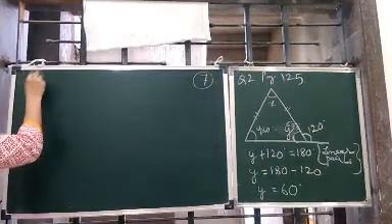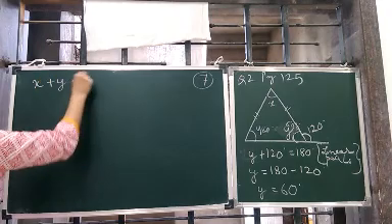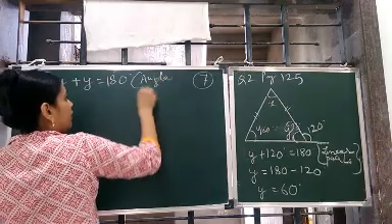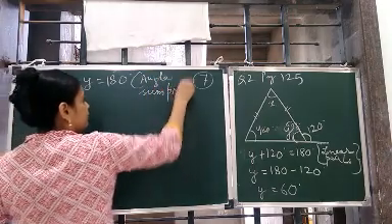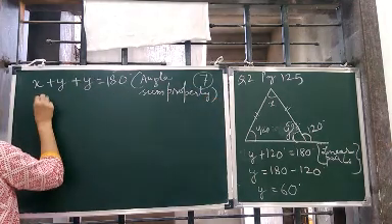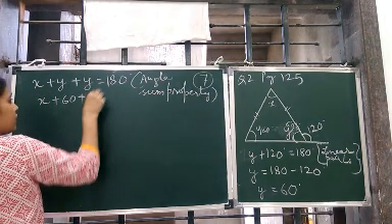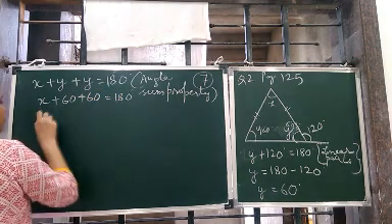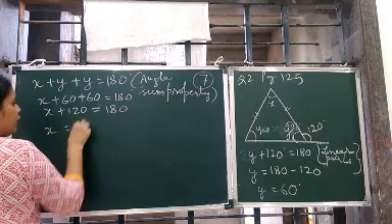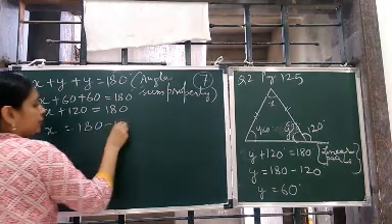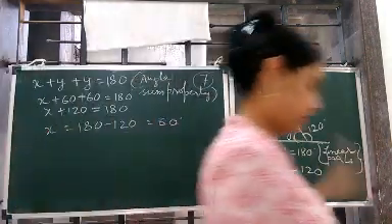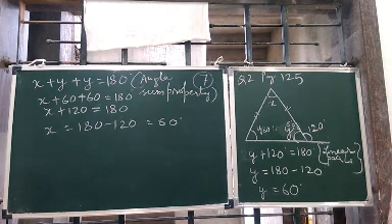How? Just see. 180, that is given right here what? Angle sum property. So the value of x we will put here. 60 plus 60 is equal to 180. Now this becomes 120. So x plus 120 is equal to 180. So x is equal to 180. This 120 will come here. So the value of x is what? 60. So x is also 60, y is also 60. So actually it is an equilateral triangle.